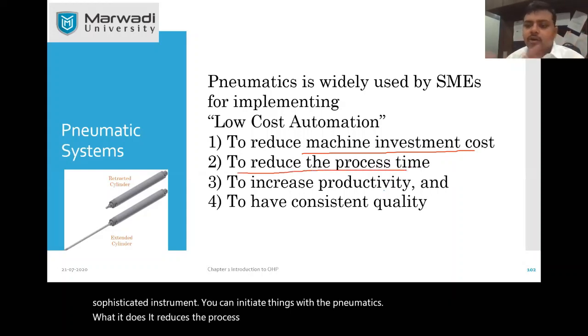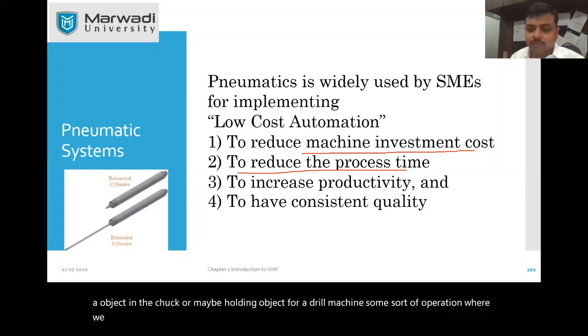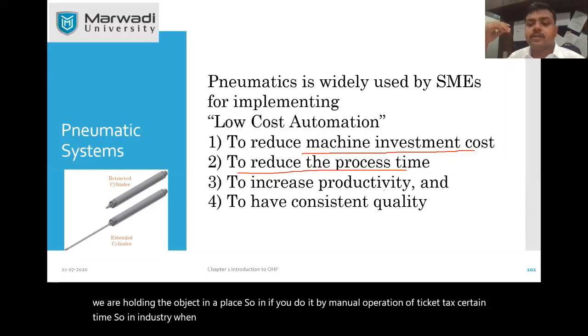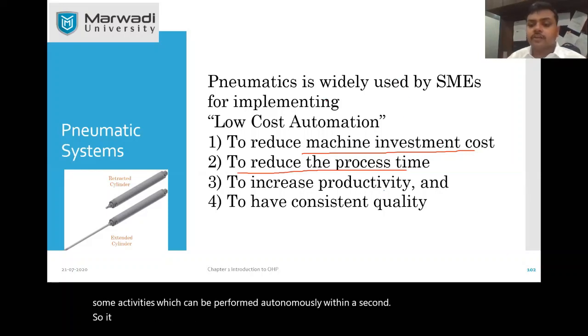It also reduces the process time. Process time means some operations like holding an object in the chuck, or holding an object for a drill machine, some sort of operation where we are holding the object in a place. If you do it by manual operation, it takes certain time. In industry, when it comes to production, we do not want to waste time on activities which can be performed autonomously within a second. So it is used in order to reduce the process time. Similarly, a hydraulic cylinder can also be used to hold the object.